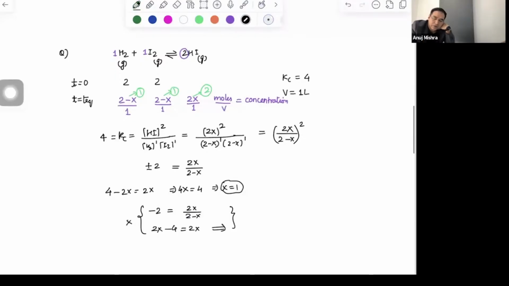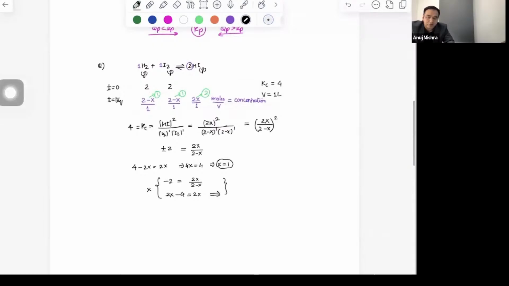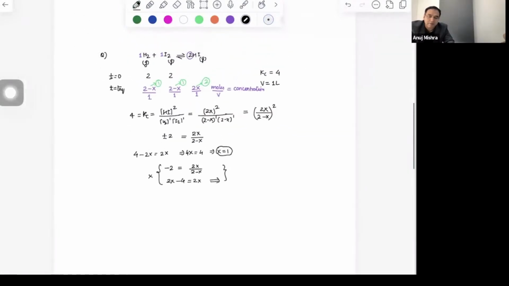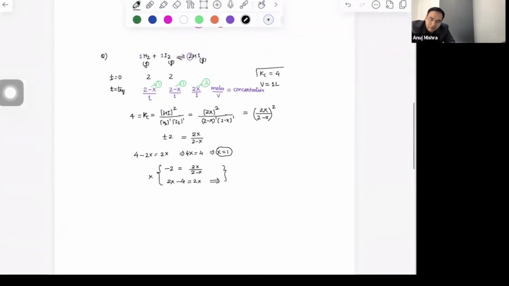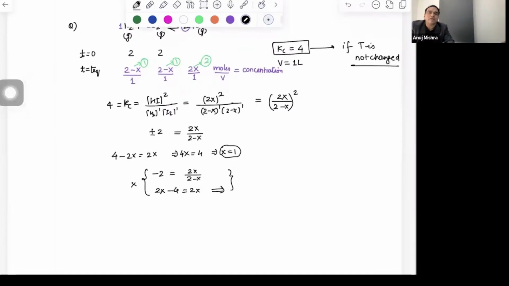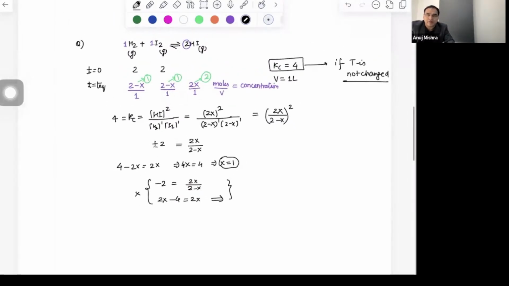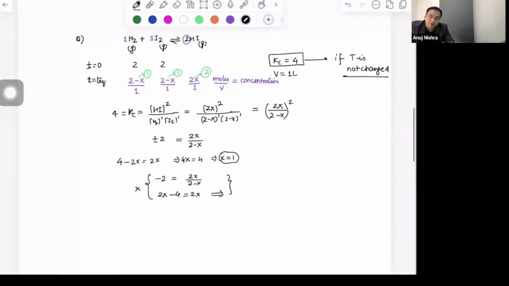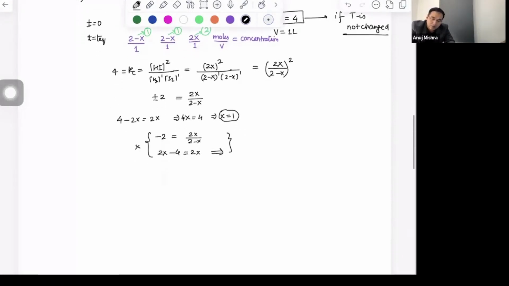Now, from this question, we will learn a lot of things. So I'll take this question as a simple data. Remember, Kc is 4 if T is not changed. As soon as you change T, Kc can change. But if you do not change T, Kc will not change. Kc will remain same. It is fixed, frozen. Is it clear? Yes, sir. Okay.